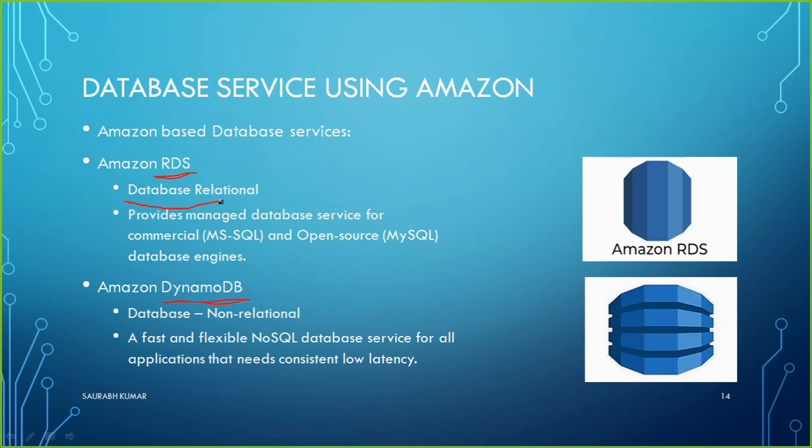data. Which kind of data? Relational type of data. RDBMS type of data will be stored in the RDS, whereas DynamoDB is a non-relational database. This is used to store data which is non-relational.